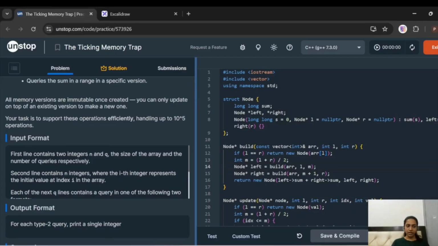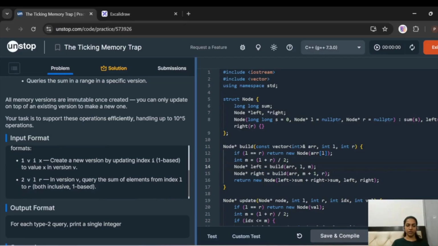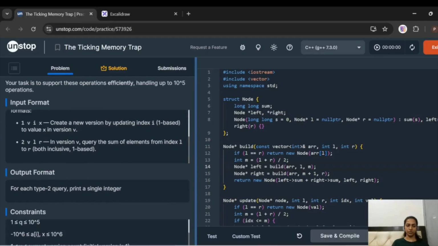Now the first line contains two integers, n and q, the size of the array and the number of queries respectively. The second line contains n integers where the ith integer represents the initial value at index i in the array. Each of the next q queries contains a query in the following two formats. 1 v i x creates a new version by updating index i to value x in version v, and 2 v l r in version v queries the sum of the elements from index l to r, both inclusive, one based.